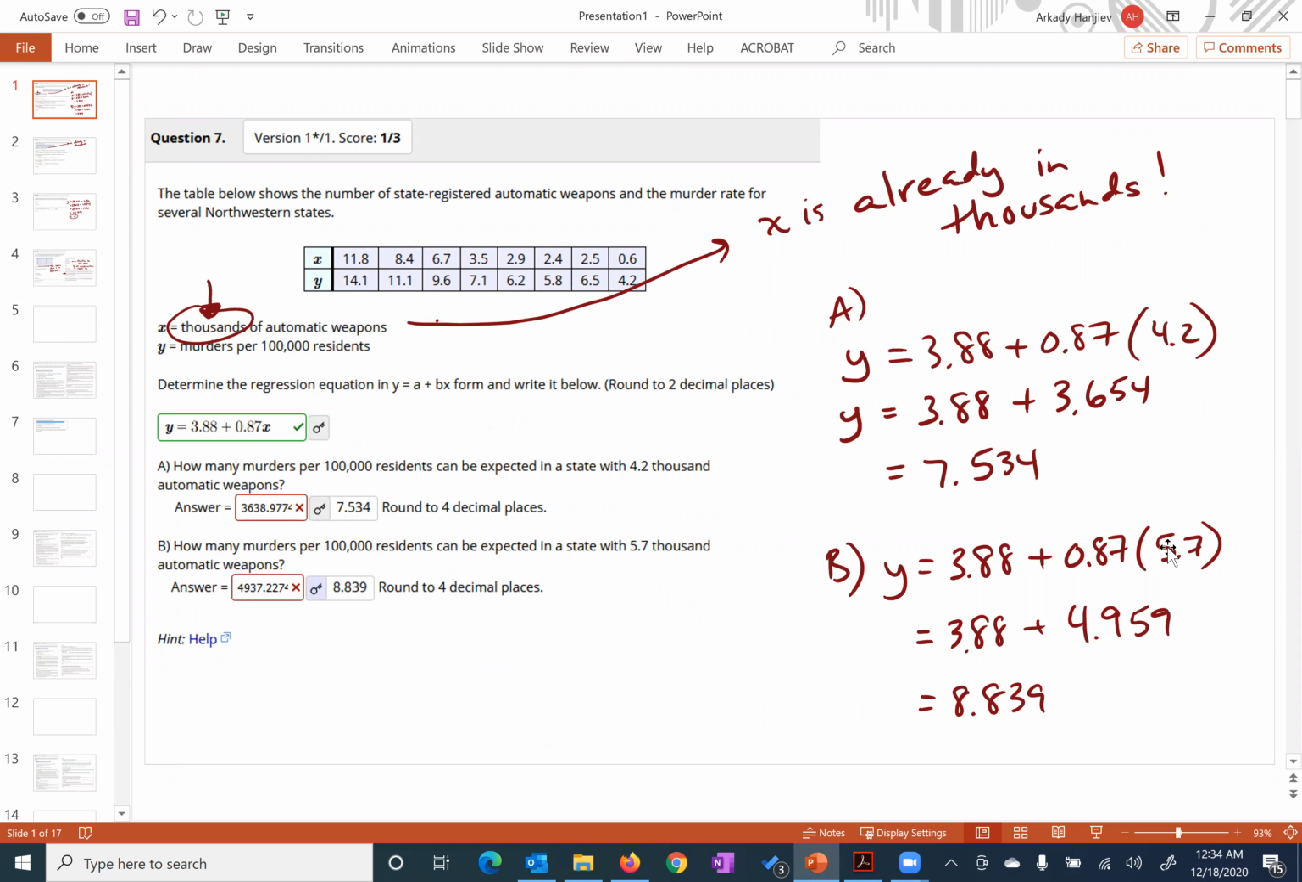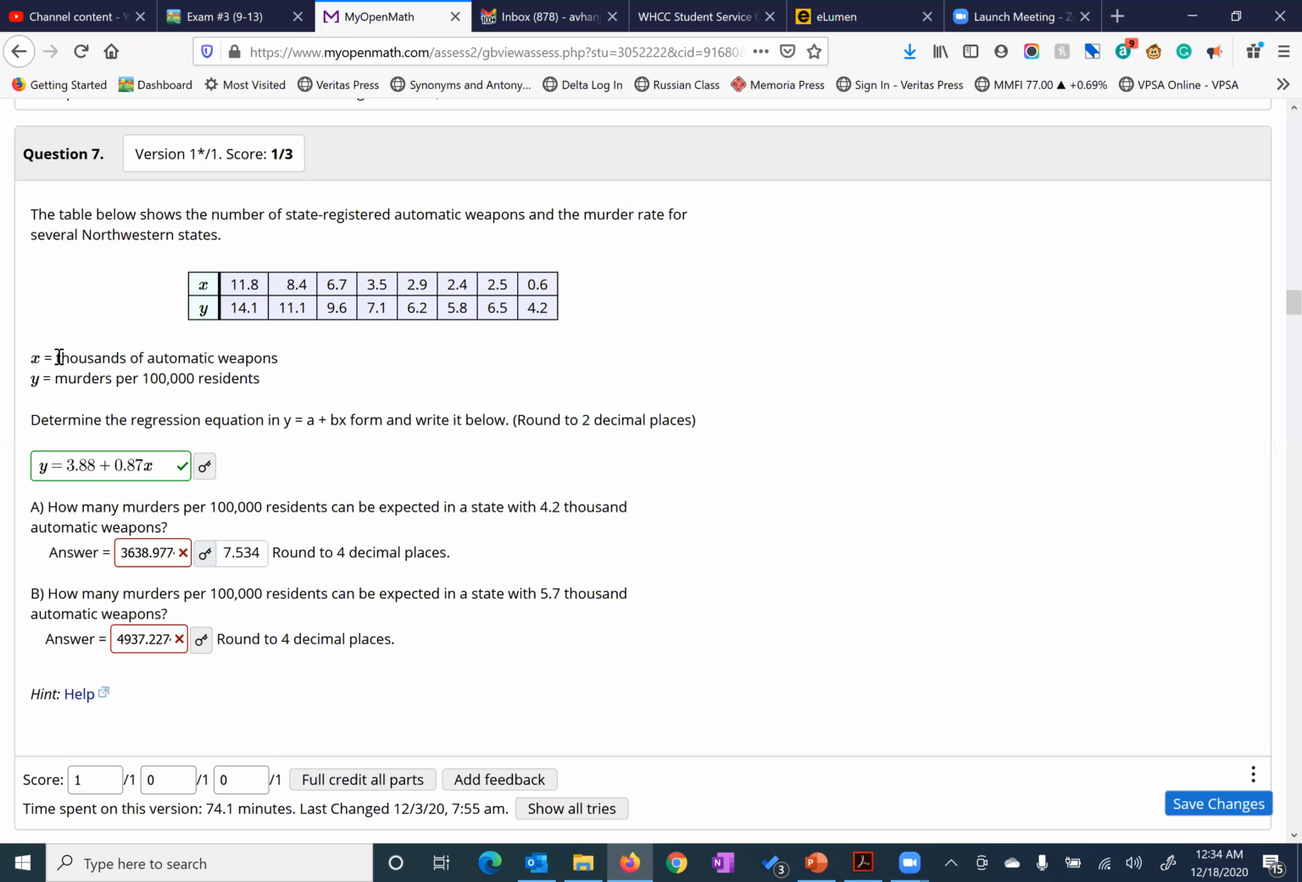Same thing happens in B. Don't plug in 5.7 thousand, just plug in 5.7. And as it works out to give you the answer. So no problem there. It was just a quick little thing about making sure that you know what your units are for your X values and plugging in accordingly here.